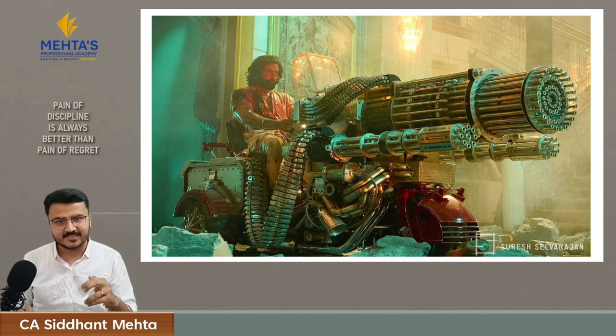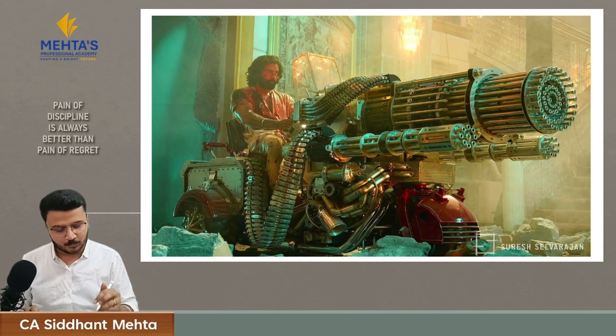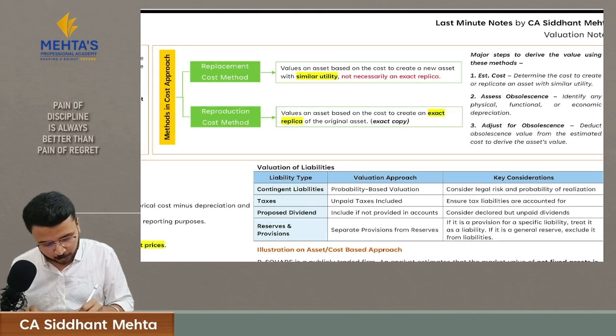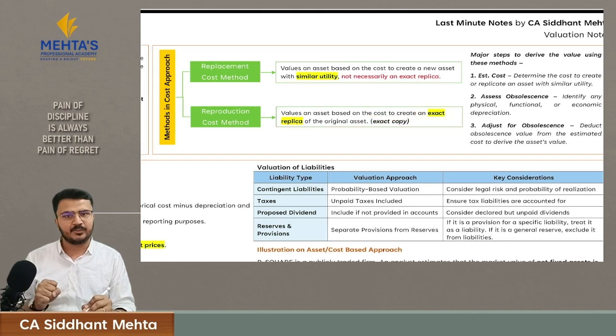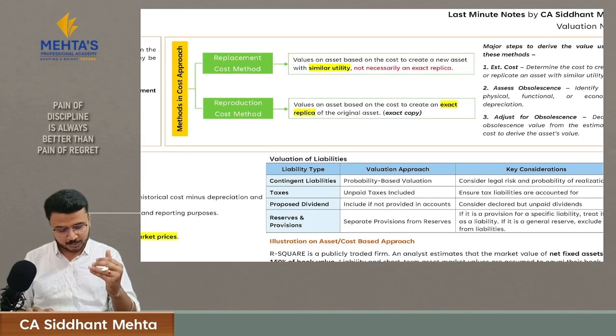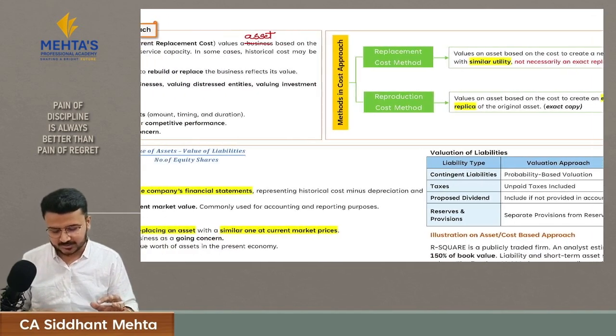So in these situations you have to value this asset based upon reproduction cost method. Here you will value such asset based upon cost to create an exact replica of this asset, and based upon that you will understand the worth of this asset. What was the cost which was required for me to produce this asset? Based upon that you will decide the worth of this asset. This was your cost approach.